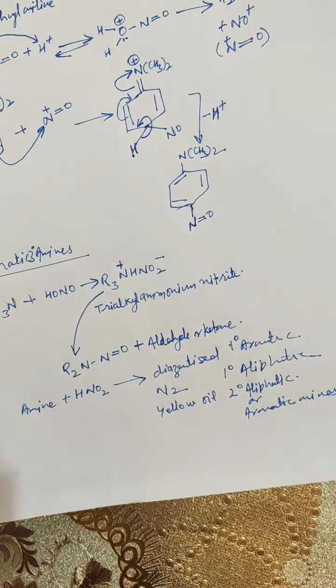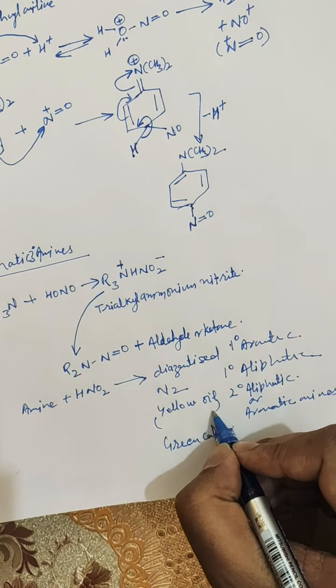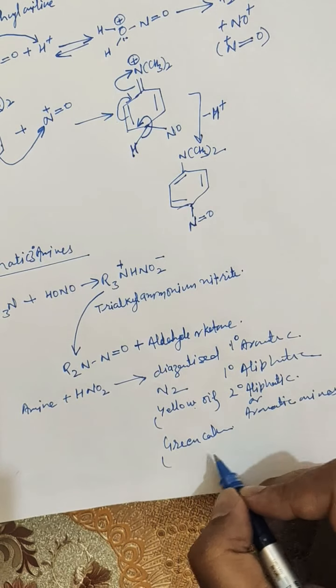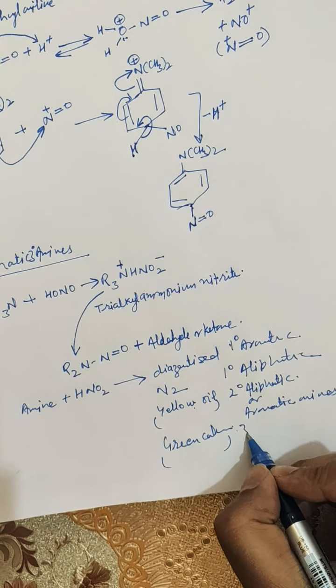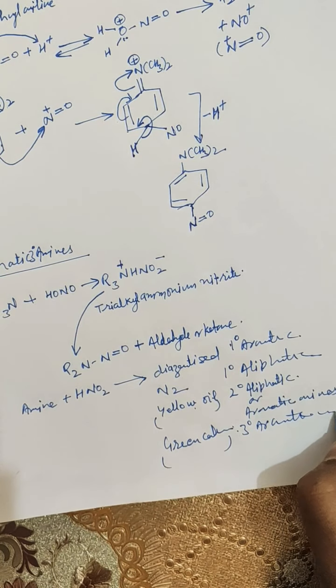Further, if there is the formation of green colored para-nitroso compound, and you may write here why yellow color appears and why green color appears, then it will be a tertiary aromatic amine.